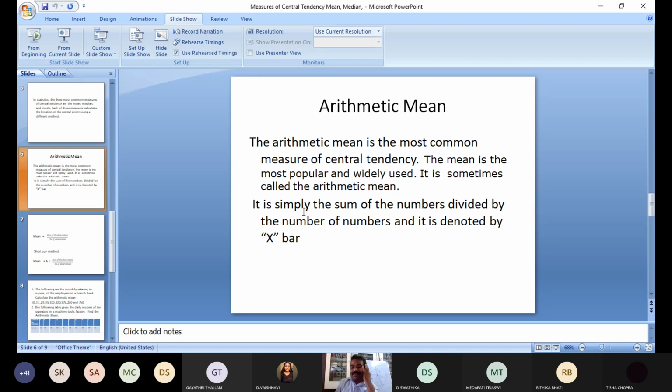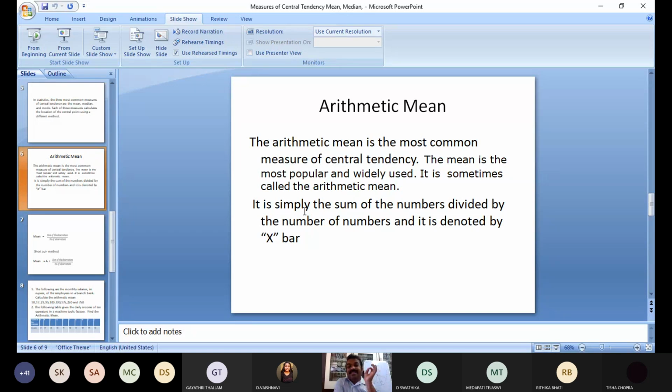So the arithmetic mean is the first one and is the most commonly used nowadays. Arithmetic mean, don't confuse, is simply called an average in our language. In our language, it is called an average. Arithmetic mean is nothing but the average.